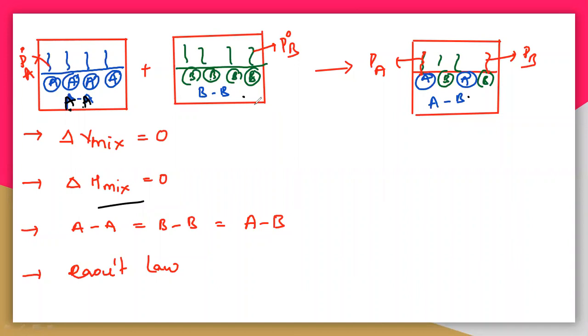Generally, heat energy will be absorbed or heat energy will be released. So you must know that the heat energy will be absorbed or released. If the heat energy is absorbed, then the delta H will be positive.